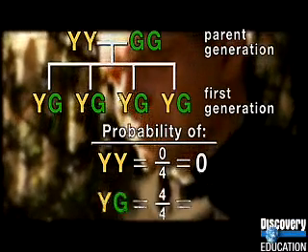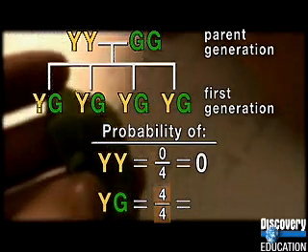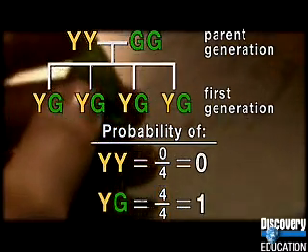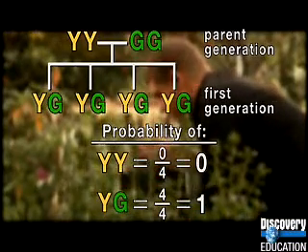What about YGs? The probability of that is 4 out of 4, or 1, meaning it is certain to happen. The probability of any event is always between 0 and 1, from impossible to certain. Now let's look at a couple of other ways we can use ideas about probability to solve problems.